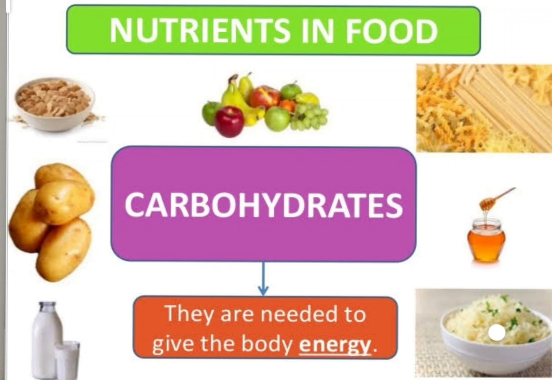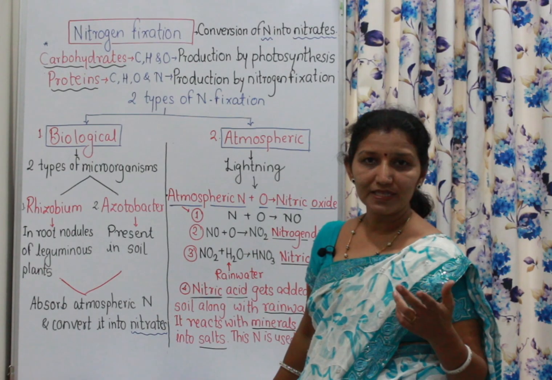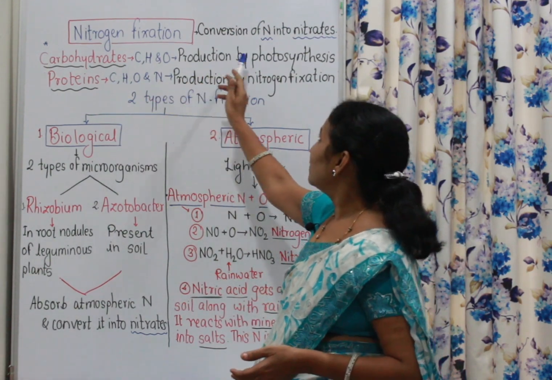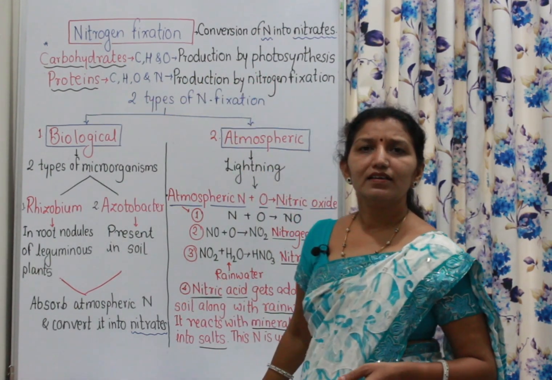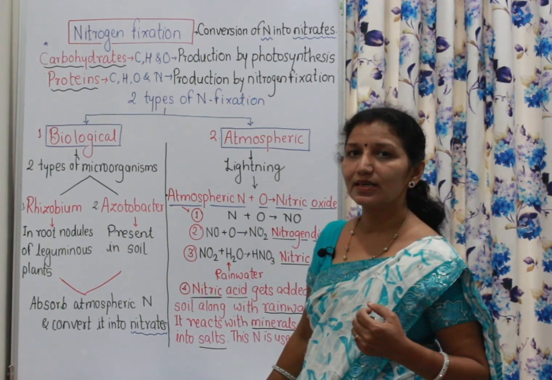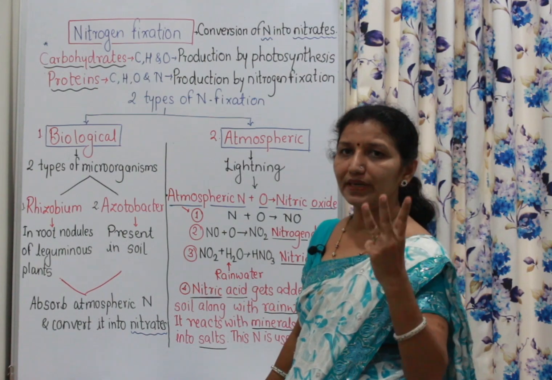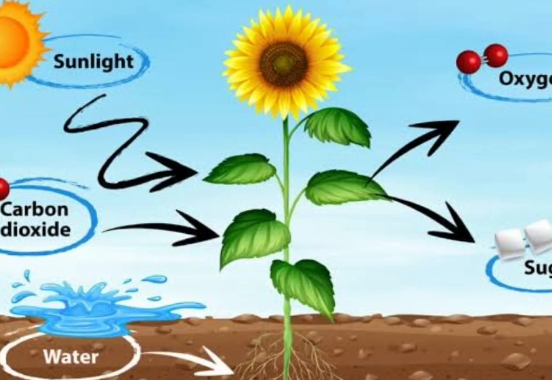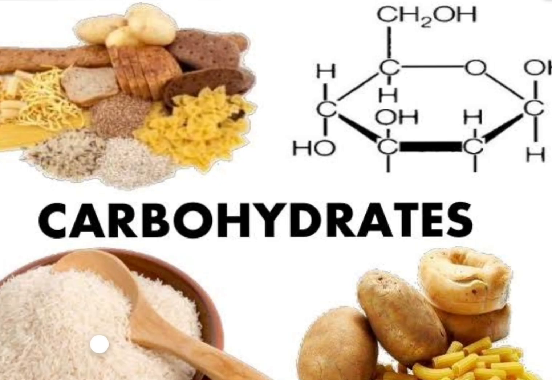We have studied that carbohydrates, that means glucose, are prepared by the process of photosynthesis. And what are the main elements present in carbohydrates? There are three main elements. As the name indicates, first one is carbon, second hydrogen, and third is oxygen. These three are the main elements in carbohydrates, and they are produced by photosynthesis.